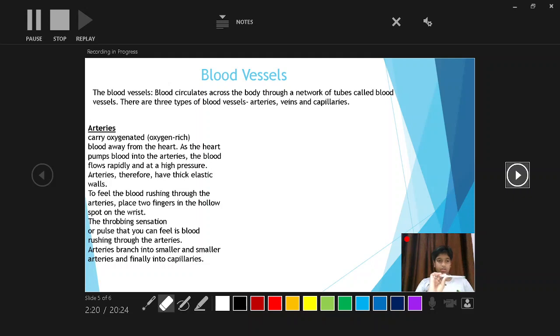So we have discussed this till now. Now we will discuss this part. To feel the blood rushing through the arteries, place two fingers in the hollow spot on the wrist. You can see this one. The throbbing sensation or pulse that you can feel is blood rushing through the arteries.